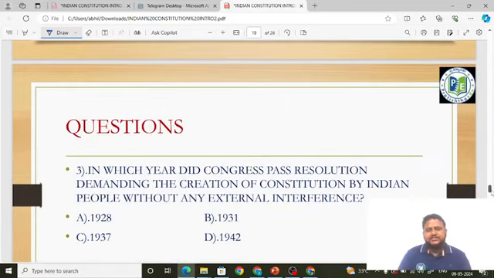Okay, friends. In which year did the Congress pass the resolution demanding the creation of a constitution by Indian people without any external interference? That is the demand for a Constituent Assembly for India for framing the constitution without any external interference. When was the demand put forward by the Indian National Congress? It is basically asking the years, and years are also very important for the SSC CGL and CHSL exams. The answer is 1937. Got it, friends?